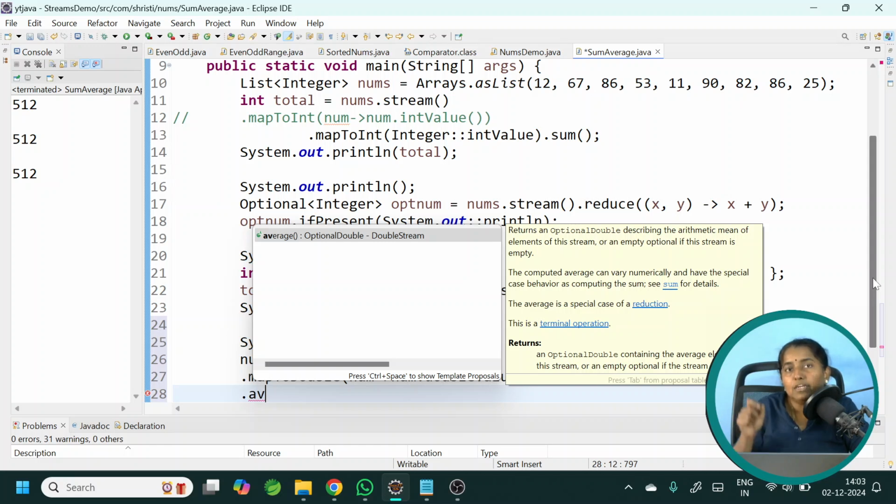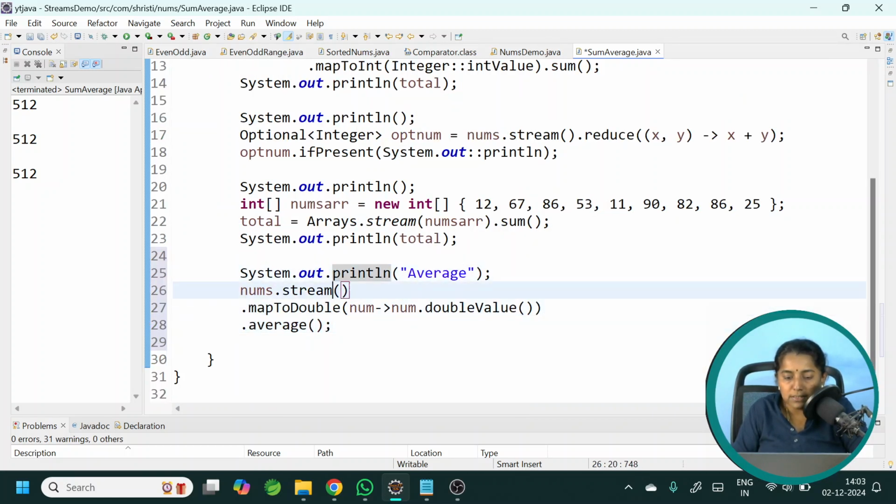This means that you need to get the result in an OptionalDouble value and then call the get method, just like the previous case. So let me get it in an OptionalDouble. That is the correct approach. So let us follow it properly.